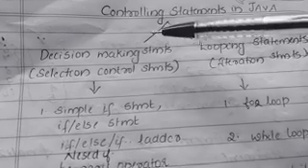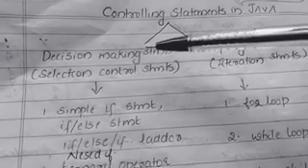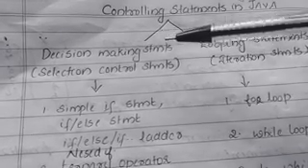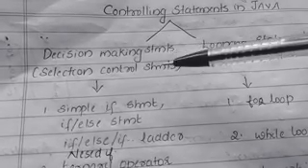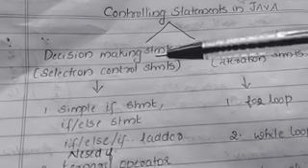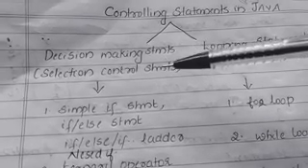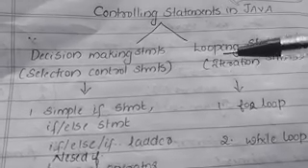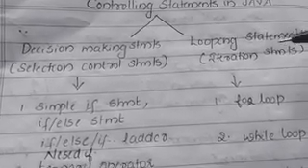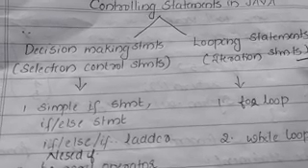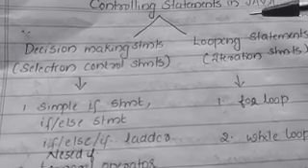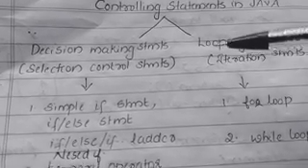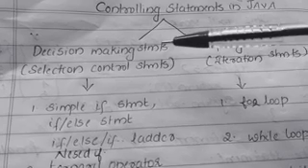Among that, now we are going to discuss about decision making statements. Decision making statements are also known as selection control statements. We have already studied all these things in our 8th standard, isn't it? And the looping statements are known as iteration statements. We will study all these things in detail in the next class about looping statements. So now we will study about decision making statements.